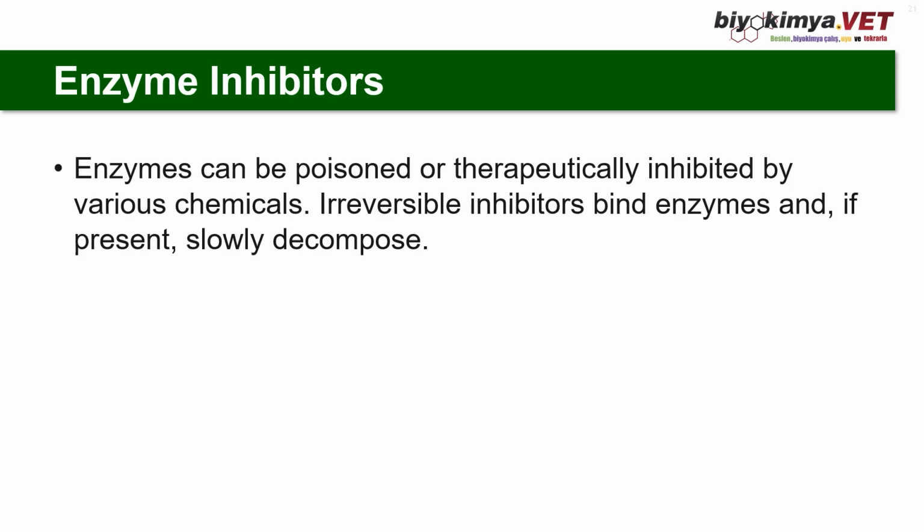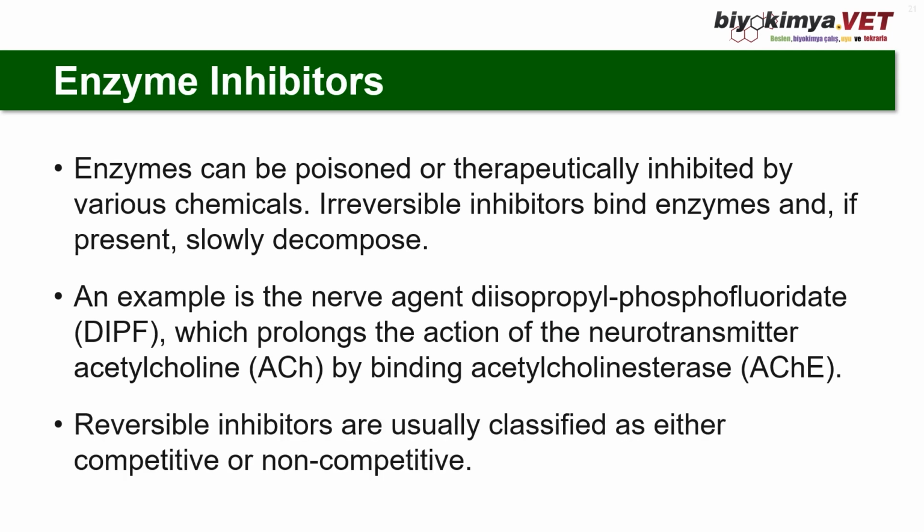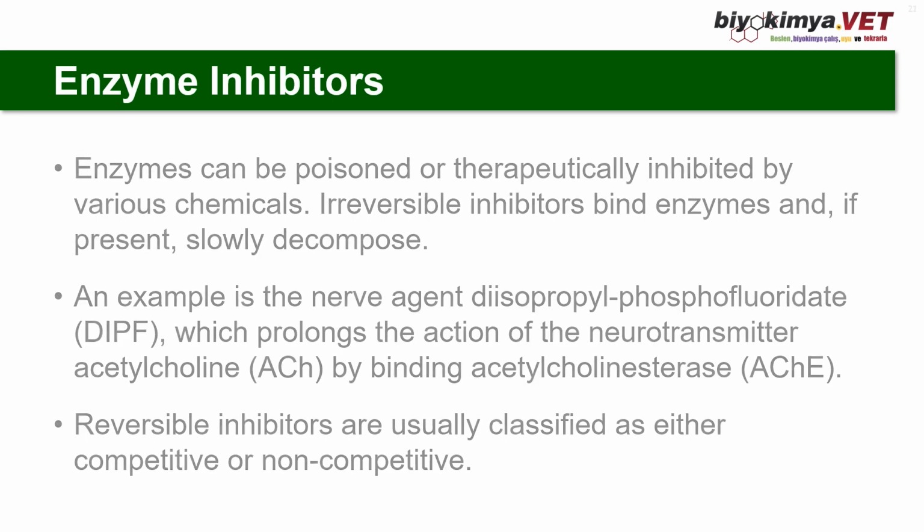Enzyme inhibitors. Enzymes can be poisoned or therapeutically inhibited by various chemicals. Irreversible inhibitors bind enzymes and, if present, slowly decompose. An example is the nerve agent isopropyl phosphofluoridate, which prolongs the action of the neurotransmitter acetylcholine by binding acetylcholinesterase. Reversible inhibitors are usually classified as either competitive or non-competitive. Also, there is an uncompetitive. So there are reversible inhibitors and irreversible inhibitors.